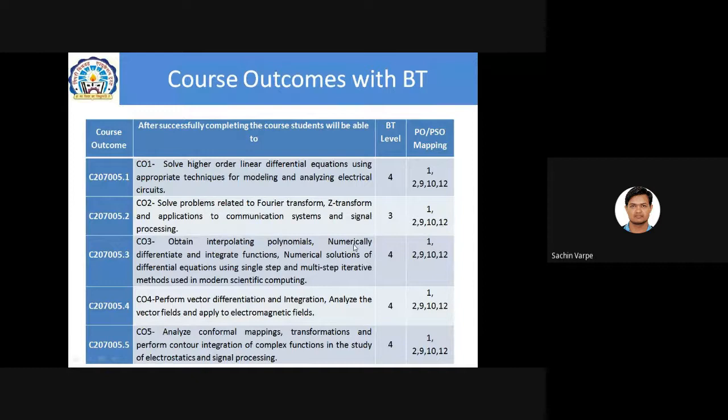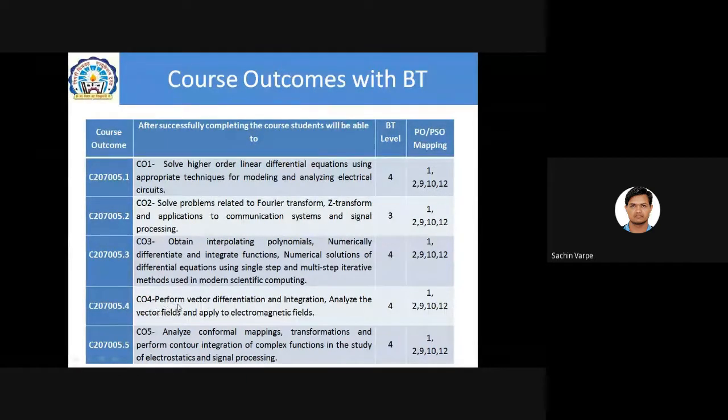All right. Then numerical differentiation and integration of functions numerically. Numerically means we are going to have inputs in terms of some data, and integrate functions, with numerical solutions of differential equations using single step and multi-step iterative methods used in modern scientific computing.